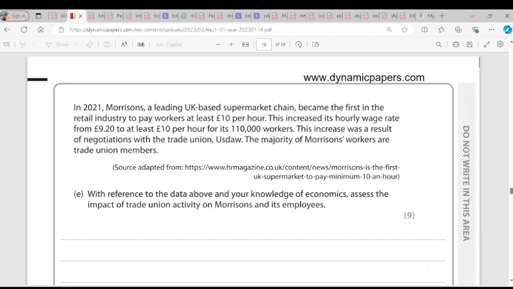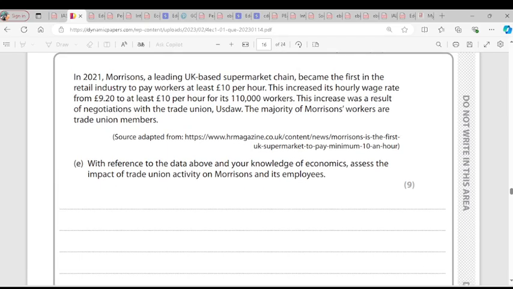Are you there? Yes. So we have a case study here. It said, with reference to the data above and your knowledge of economics, assess the impact of trade union activity on Morrison's and its employees. We talk about trade union. Trade union is an organization which is formed by workers to protect the interests of workers. That's what a trade union is.